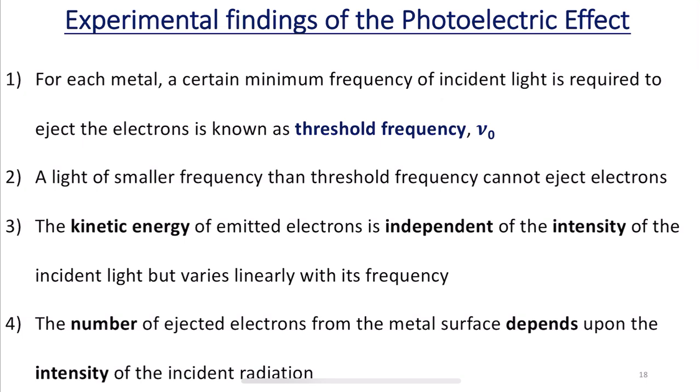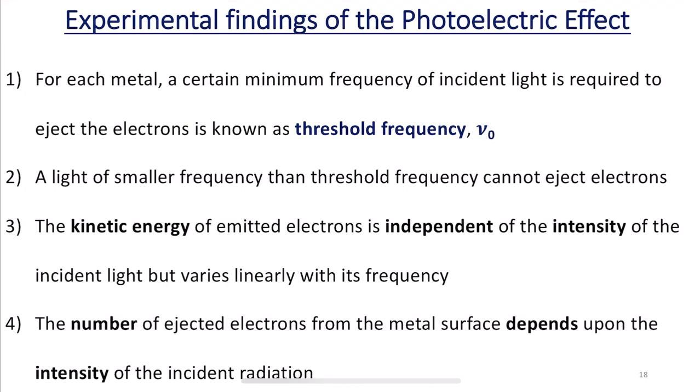That means for each metal there should be a minimum frequency of incident light, and only then will electrons be ejected from that metal surface. That minimum frequency is referred to as the threshold frequency, represented as nu naught.